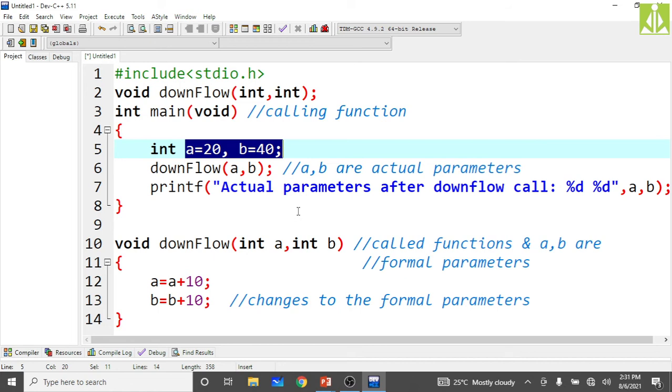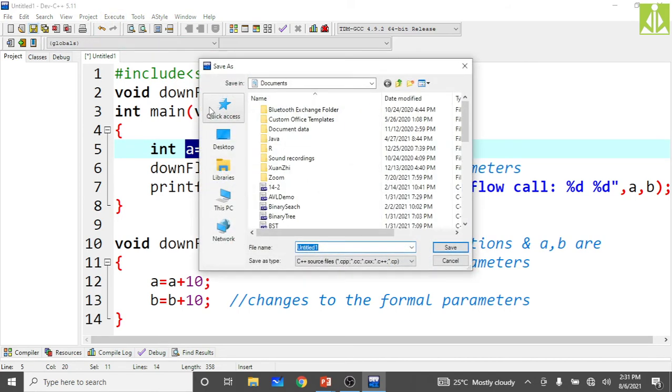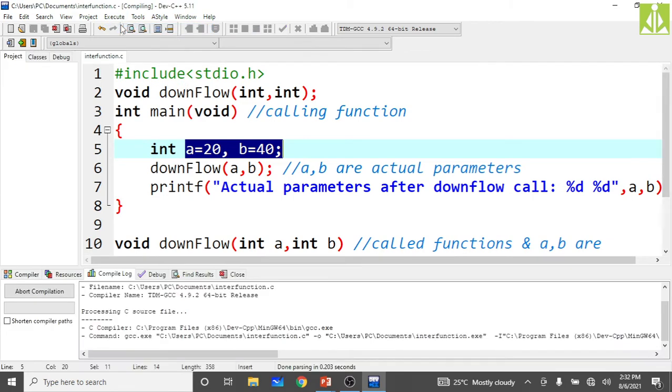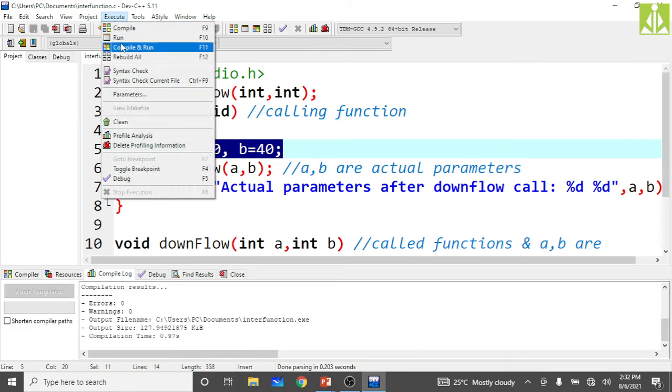Once again I am repeating. Changes made to the formal parameters, here a comma b are formal, must not affect the actual parameters. So if you see the output, you will observe that. This is interfunction.c. Now go to compile. Compilation is successful, and then execute.